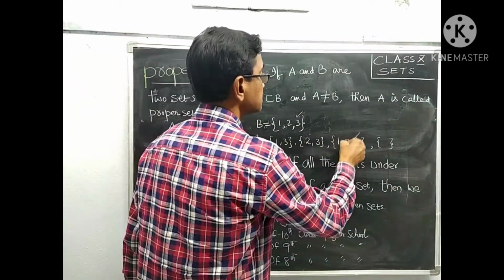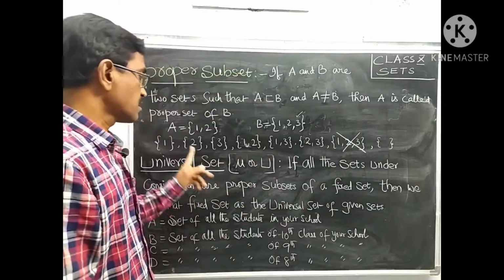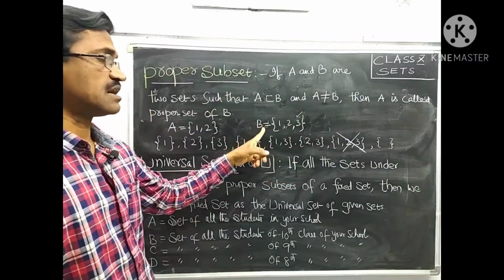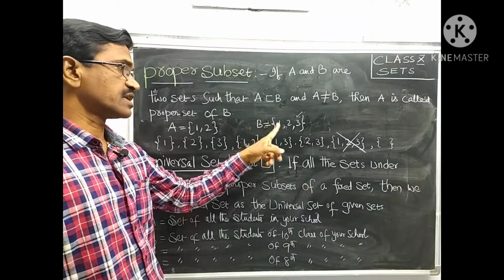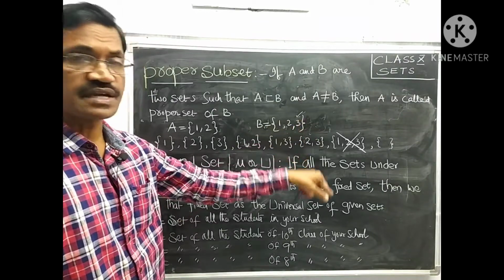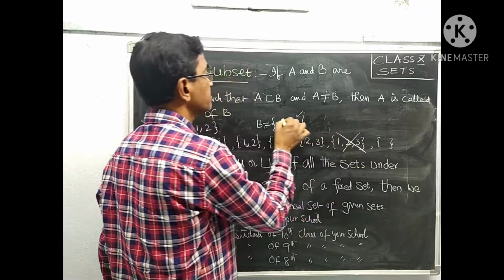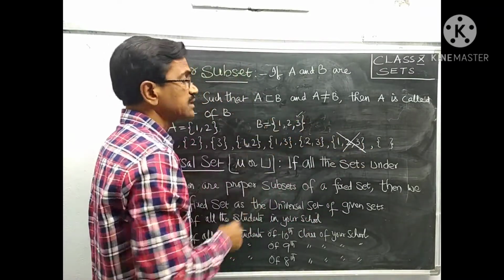Except this set, all the other subsets are called proper subsets of the given set B, {1, 2, 3}. Why? Because this set has elements equal to the given set.